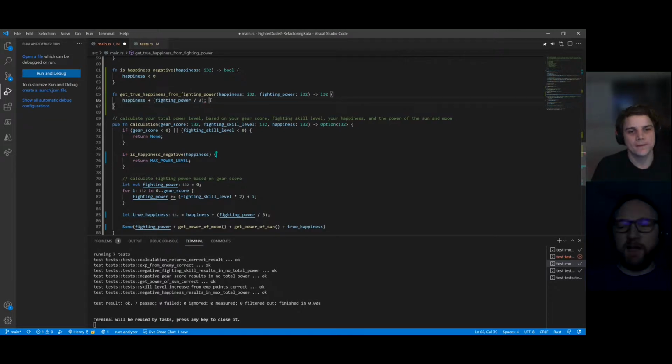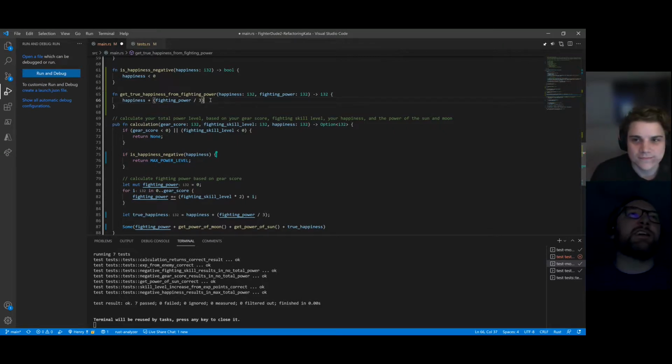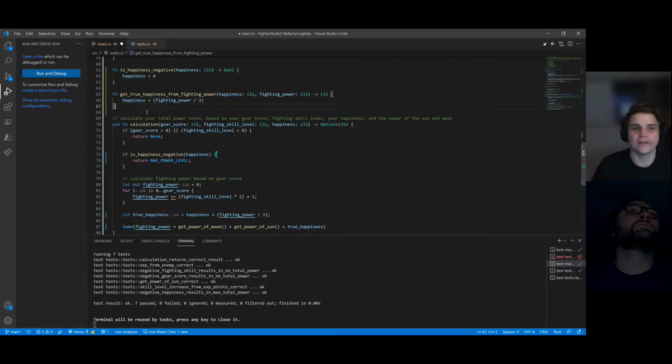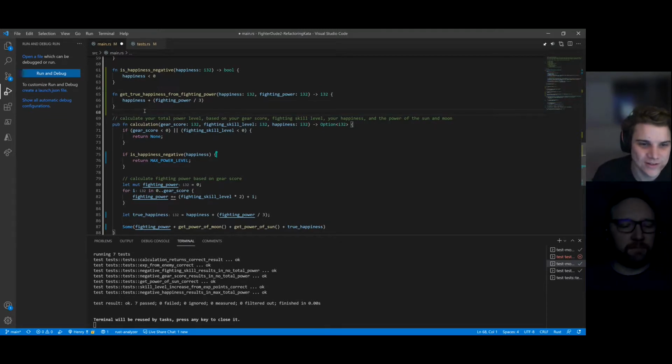This is something I found weird in Rust: if it's the last line in a function, it's an implicit return if you don't have a semicolon. Even one-line functions, like the tests, don't have semicolons because they return a unit type, which is like void. I don't like doing that. I always use semicolons unless I have to.